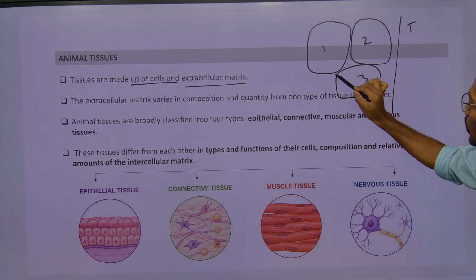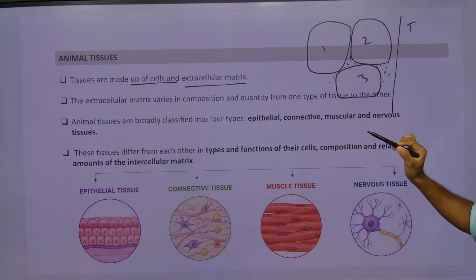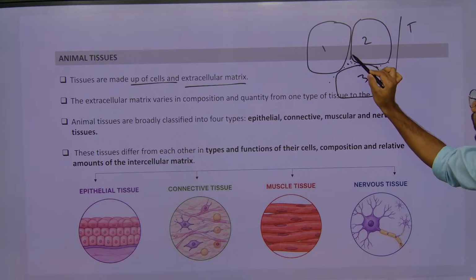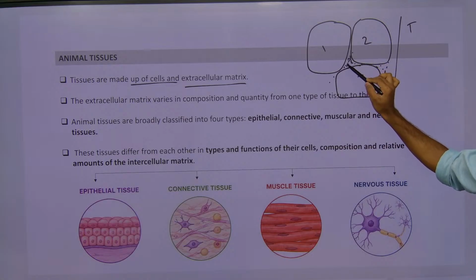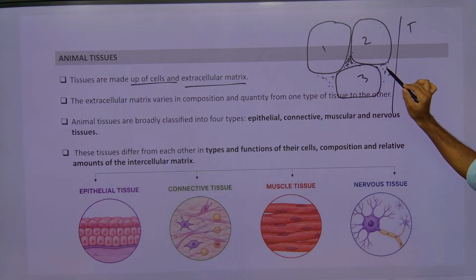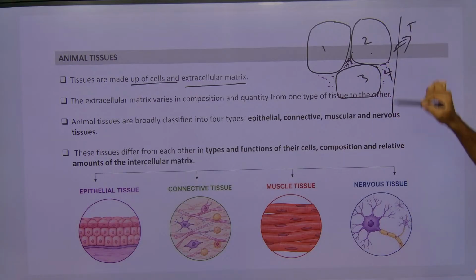In between, what is this? It is the matrix, which is called the extracellular space. This matrix plus cells gives rise to what? Tissue.